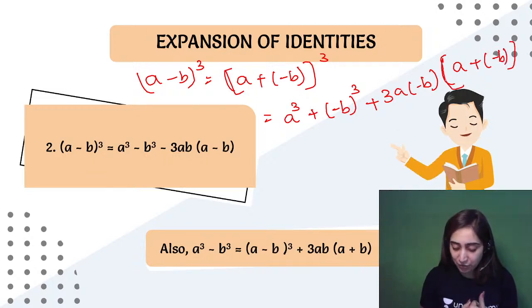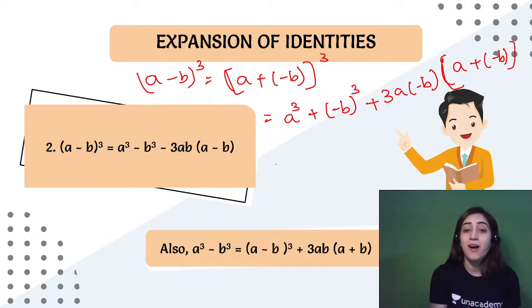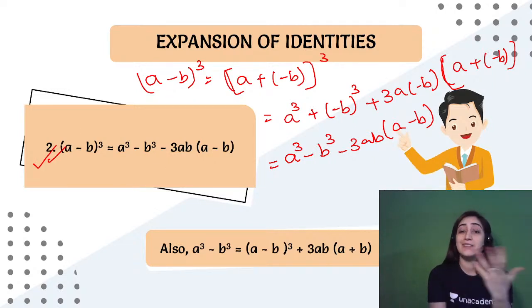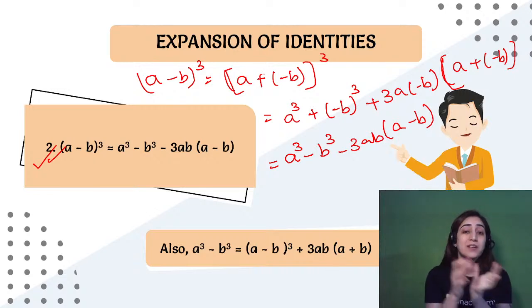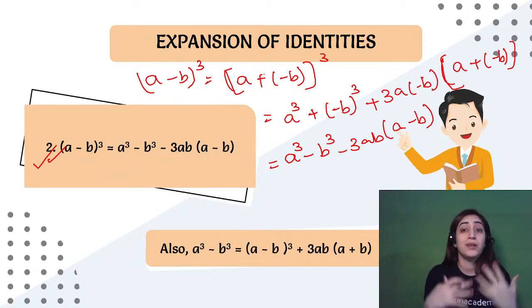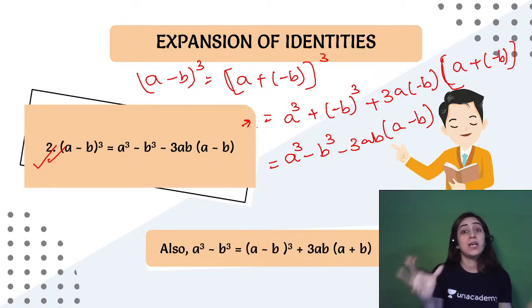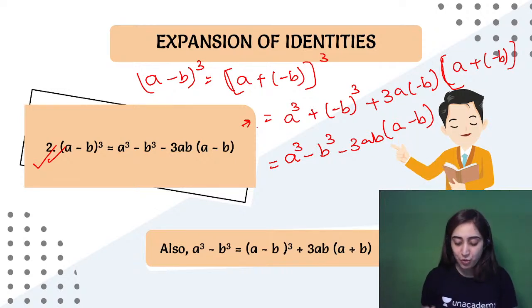All right, Ayush, that's a great job. You did a great job. That's the right answer. So now what we'll do, we'll write a cube, negative of b cube. This becomes negative 3ab and (a minus b). But I just wanted to tell you that if you learn only the one, this will come as it is. It will follow, because you just take the negative sign with b. The rest of the formulas, the next identity, you don't need to learn. Just substitute that value when you are calculating. It will require just one more step, but this would save you from learning and mixing up all the identities at least. All right, so you know what to use.